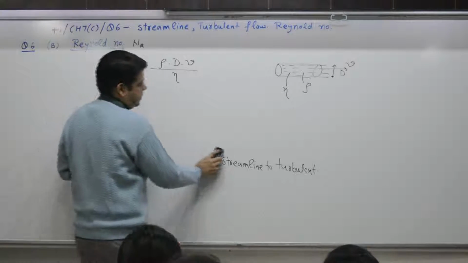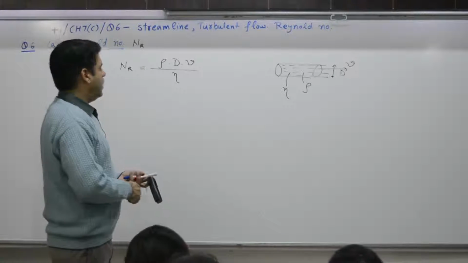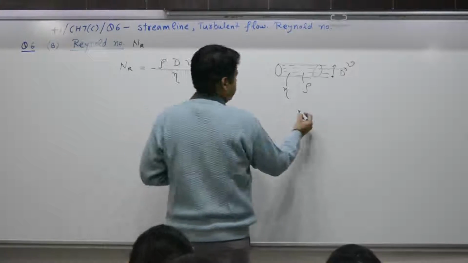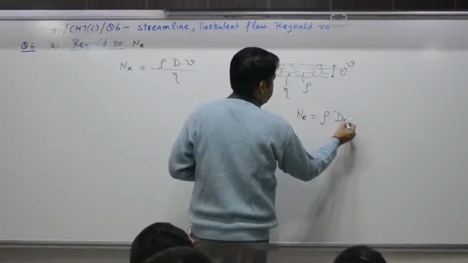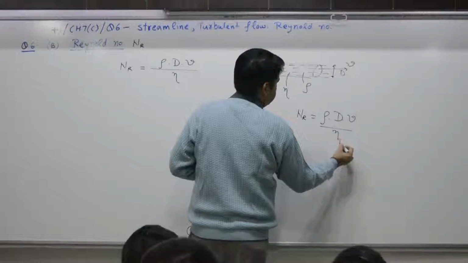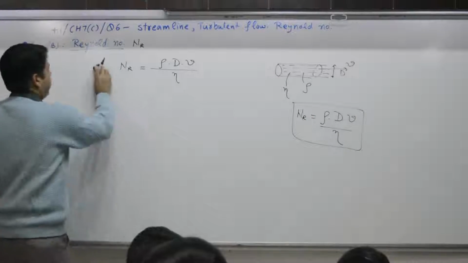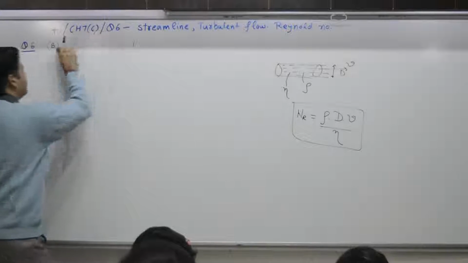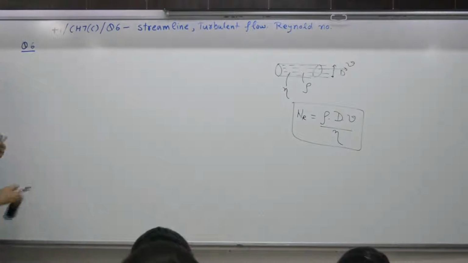Numerical. Formula is NR is equal to rho dV by eta. We refer to numerical number 9.